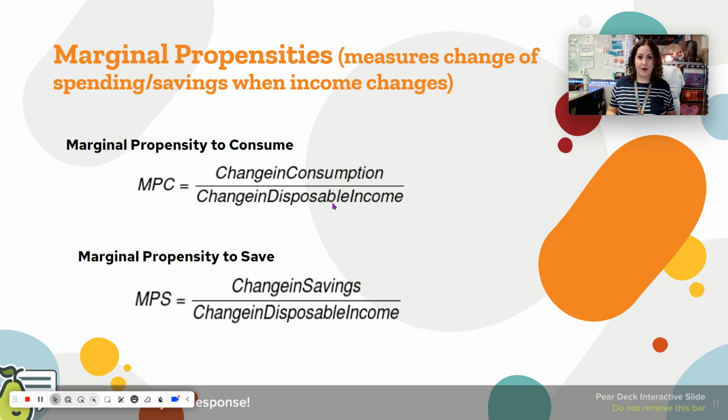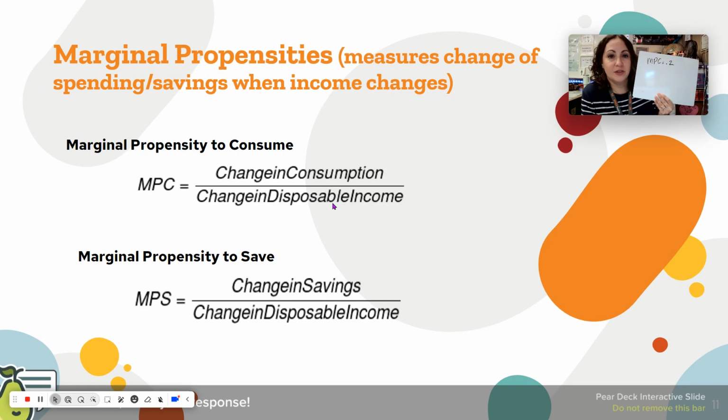The other equation is MPS, marginal propensity to save. And so that's your change of savings over your change of disposable income. So I could do that same example again and focus on how much I was saving, but actually it's a whole lot simpler than that. In my last problem, my MPC was 0.2.